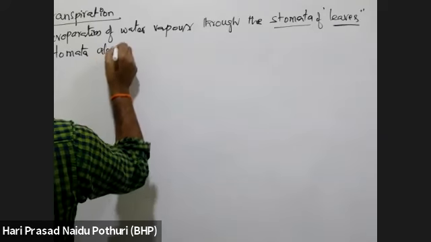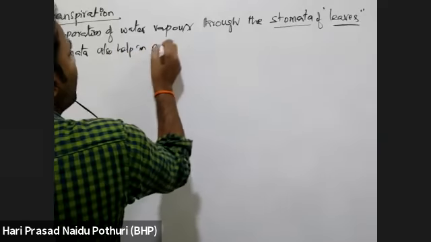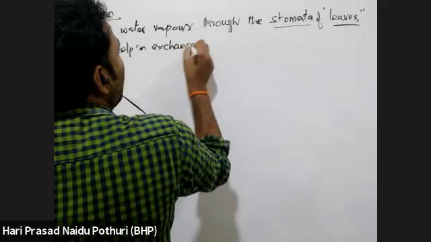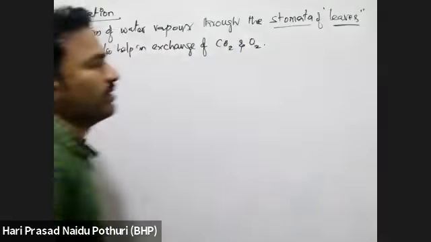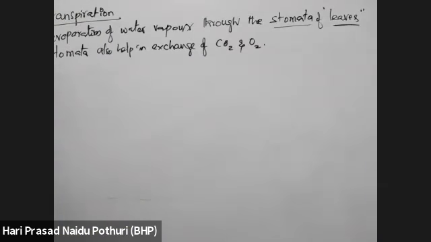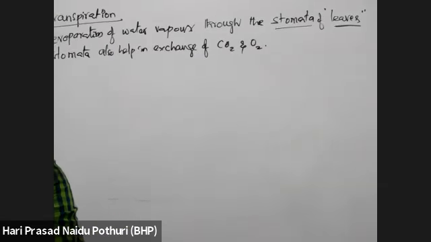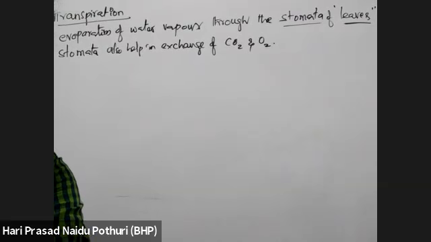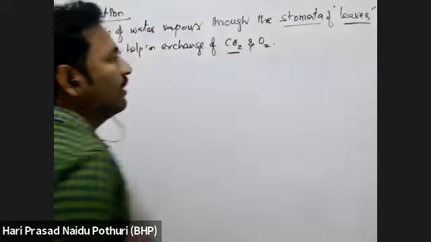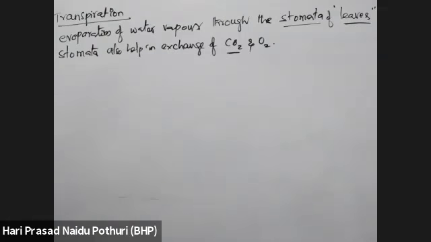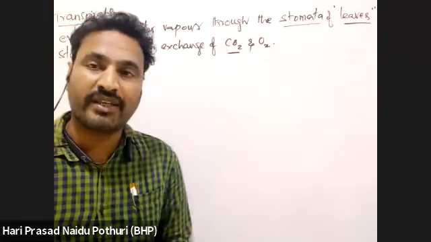Here, the stomata are responsible for loss of water vapor. They also help in exchange of gases like carbon dioxide and oxygen. Carbon dioxide, which is needed for photosynthesis, is taken into the plant body through stomata only, whereas oxygen, which is released in respiration of plants, is released into the atmosphere.